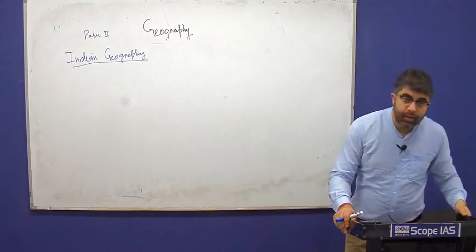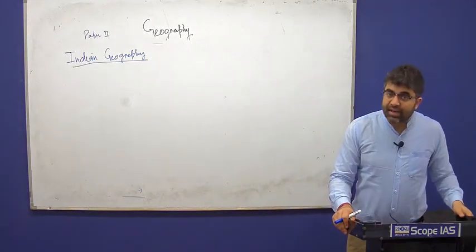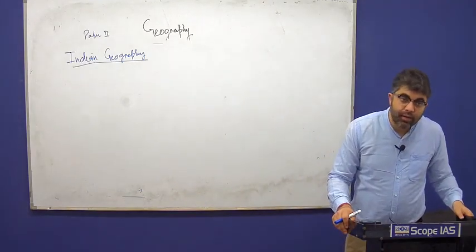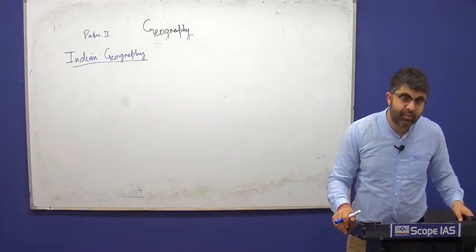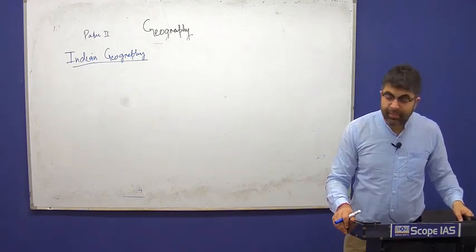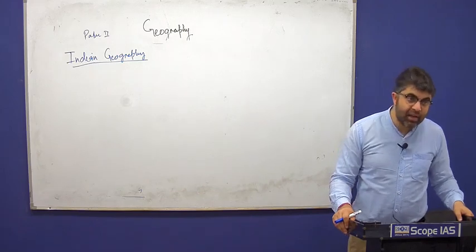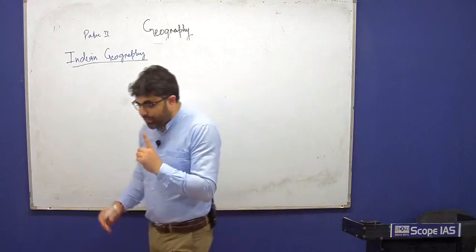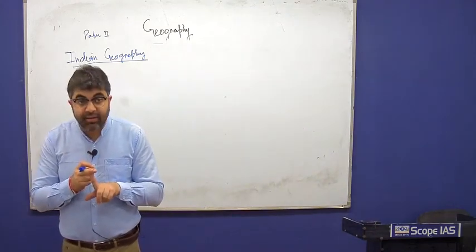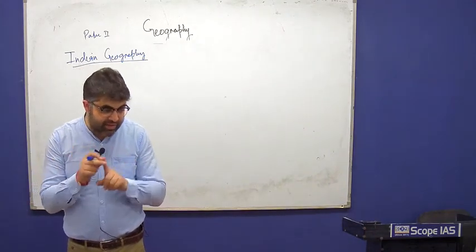Same thing, some other questions can be asked on, say, Indian industries, steel plants, location of steel plants, location of agro-based industries, and so on. You must think, have we studied any theory in paper 1 that can be connected here?